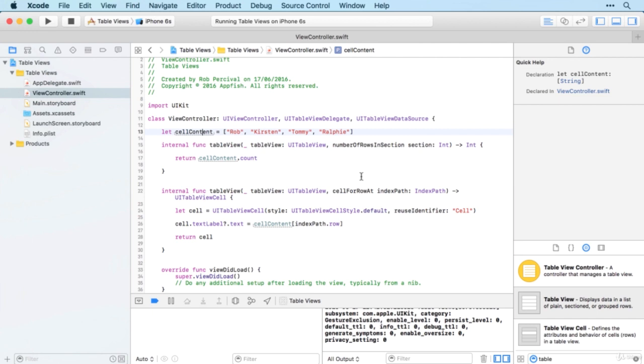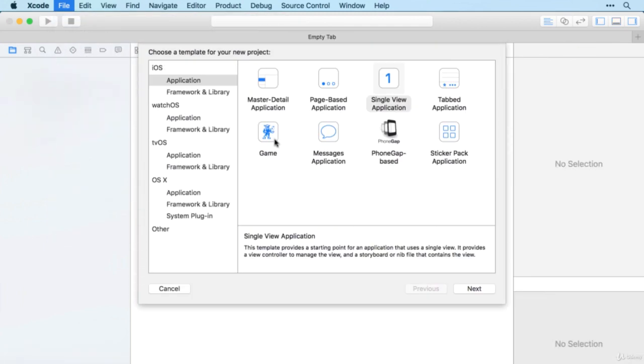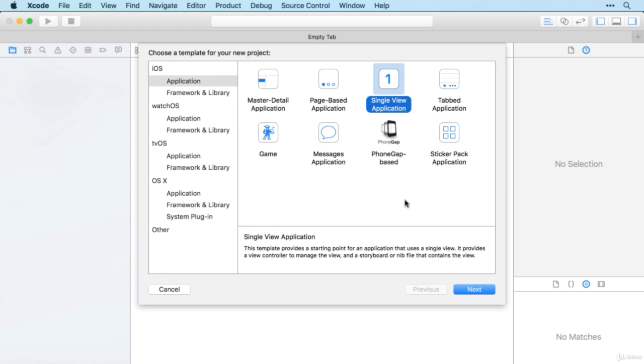Now, I am going to set you a quick table creation challenge simply because there are so many steps and it can be really fiddly. So it's very useful to go through the process yourself to get it all clear in your head. So very simply, the challenge is to create a new project and create a table containing the numbers 1 to 50. Simple as that. So 1 in the top row and 50 down at the bottom. And see if you can do that without using an array. Best of luck. Go for it.